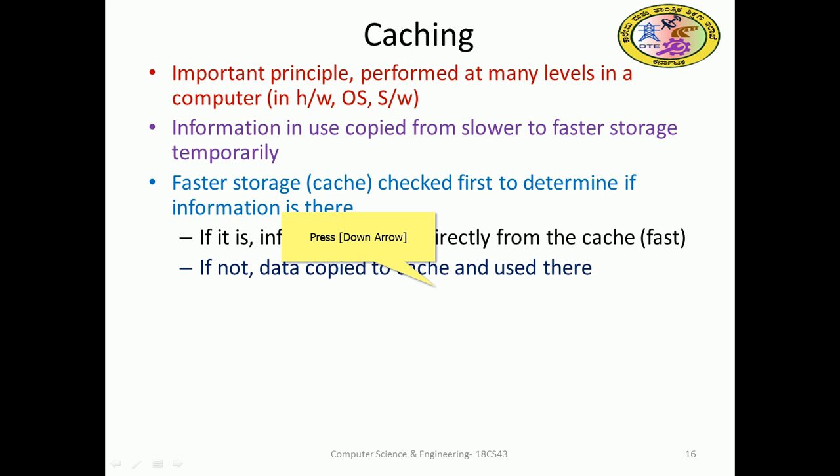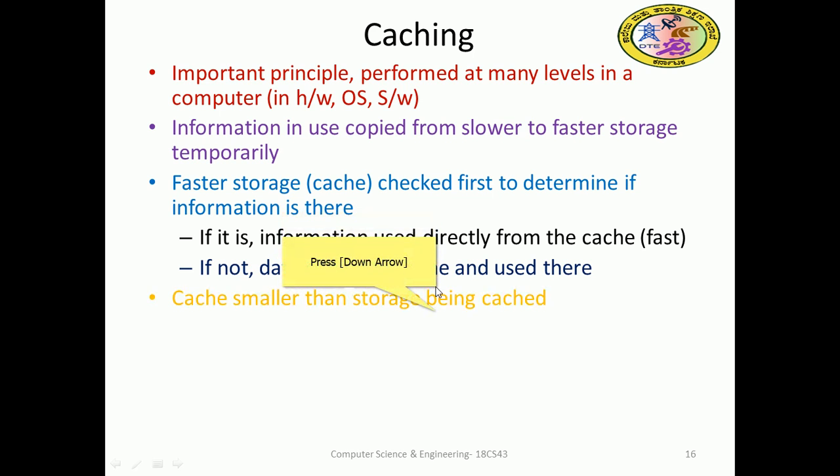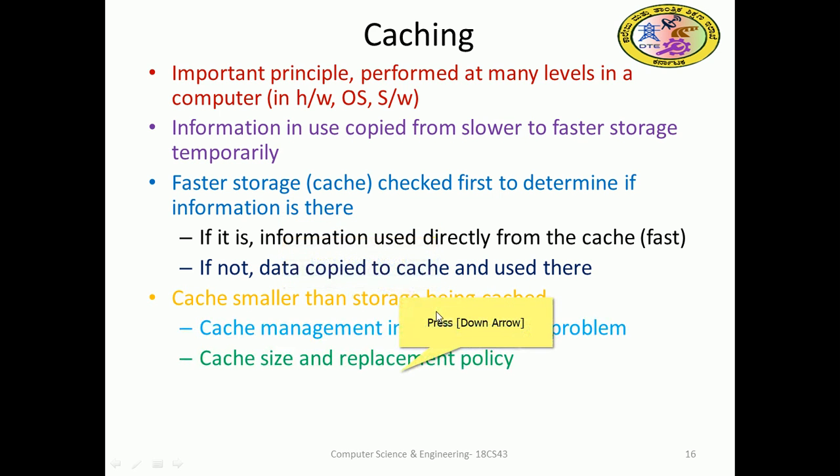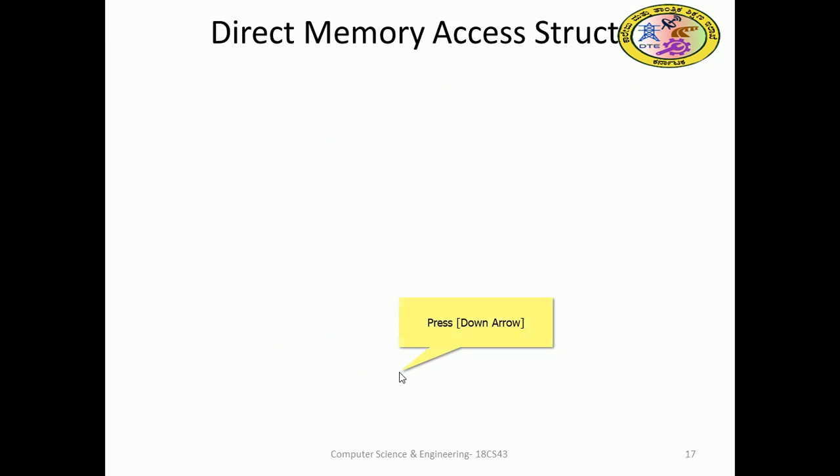If the information is used directly from the cache, it is fast. If not, it is slow, right? So copy it and use it there. The cache is smaller than the storage being cached, of course. Cache management includes the cache placement policy: placement and replacement. There are separate algorithms for that, and size and replacement policy need to be adopted.